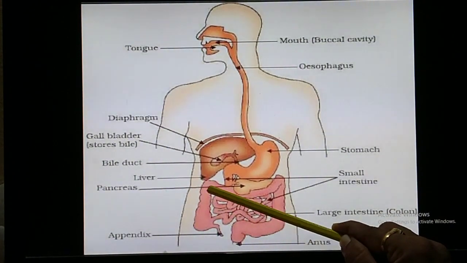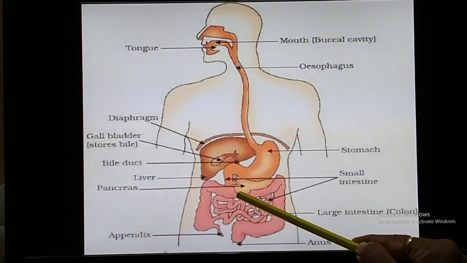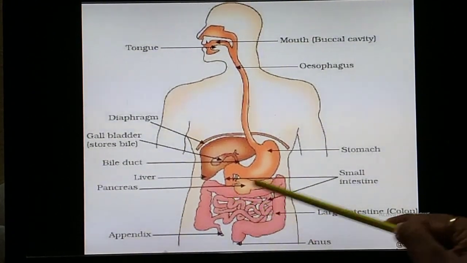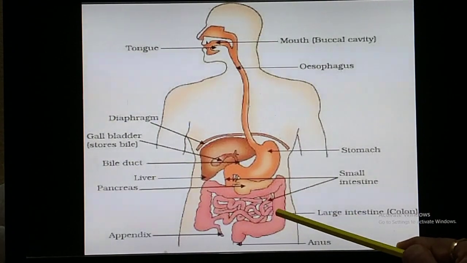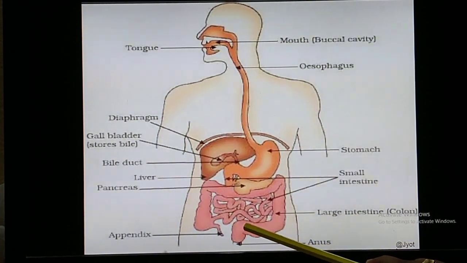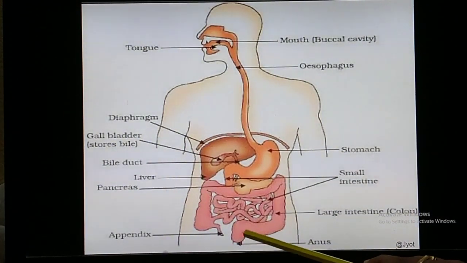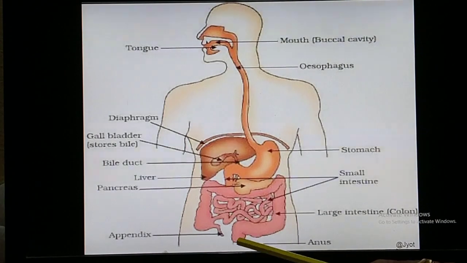So it is ascending colon, then transverse colon, then descending colon. Now this descending colon opens into the rectum. Okay, rectum is another swollen sac like structure. Then the rectum opens into the exterior, that is called anus.